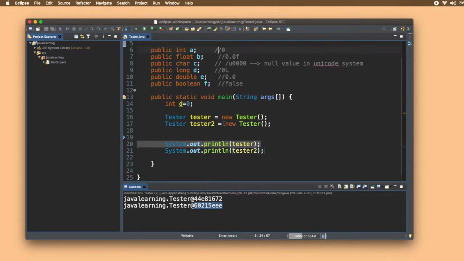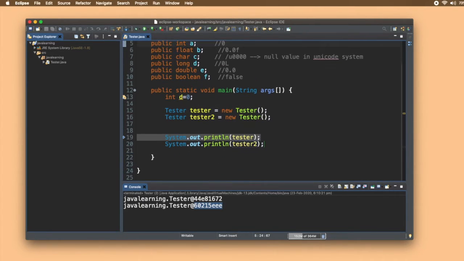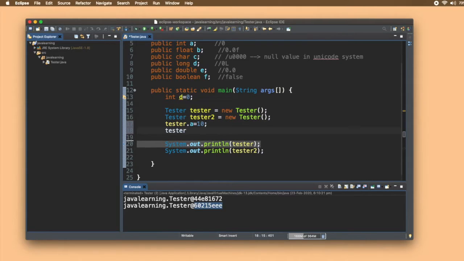So let's try giving it, okay, let me write it here, tester.a equals 10. I am giving a value to tester.a, that is, this integer value. And if I write tester2.a equals 20, what should be the value of a? Let's try printing it.